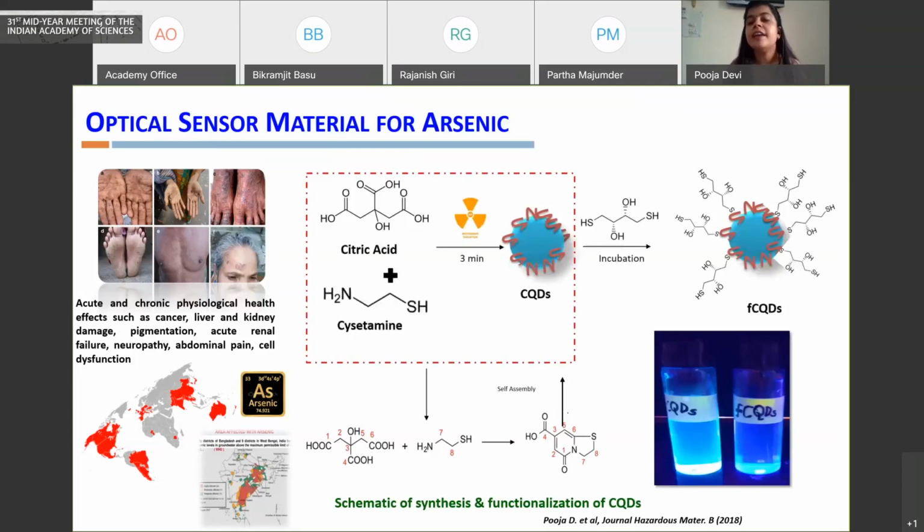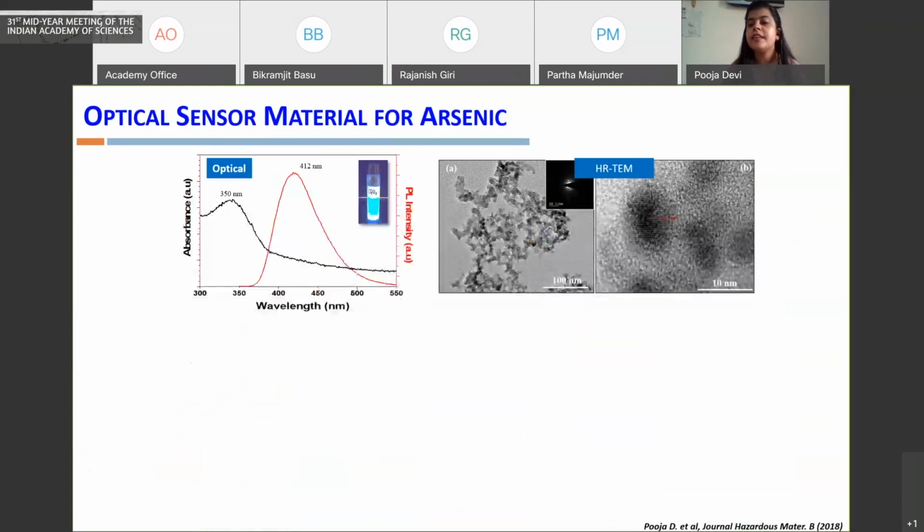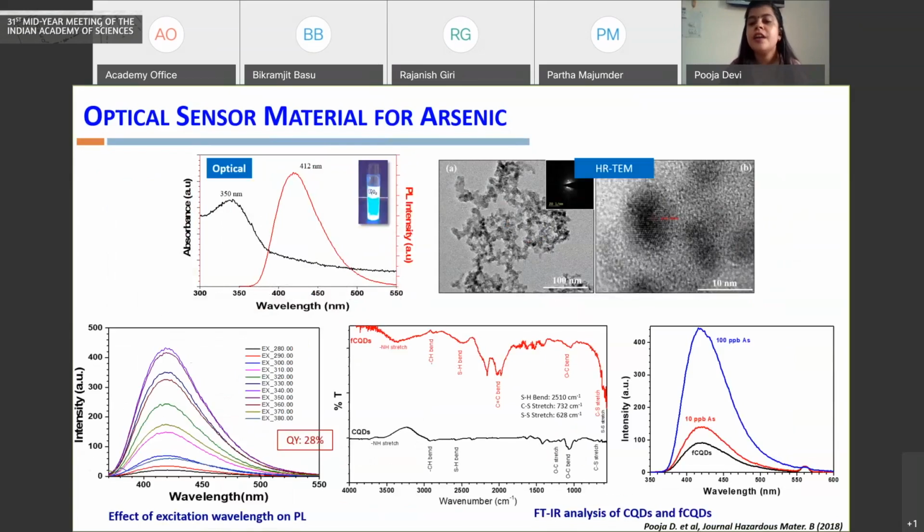So we again engineered a carbon-based material, where we imparted selectivity onto its surface by designing a sulfur-rich organic probe. We tested this material for the detection of arsenic, and you can see a clear change in its intensity when arsenic binds to this material.